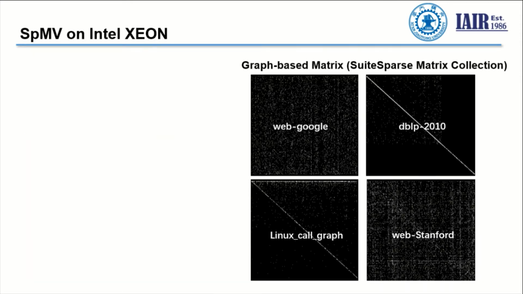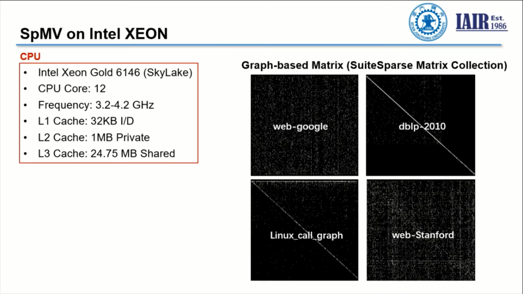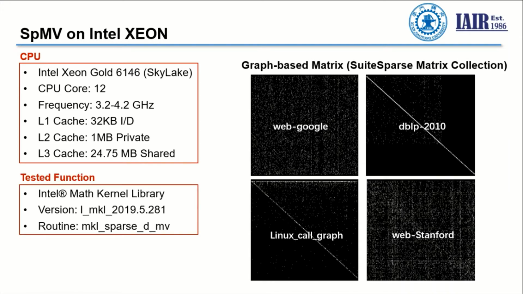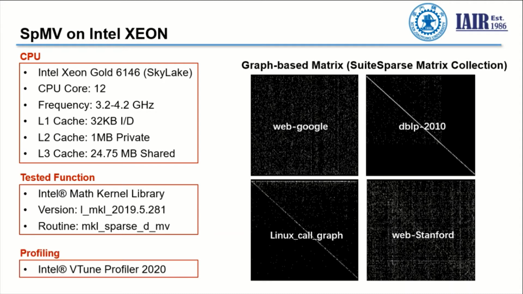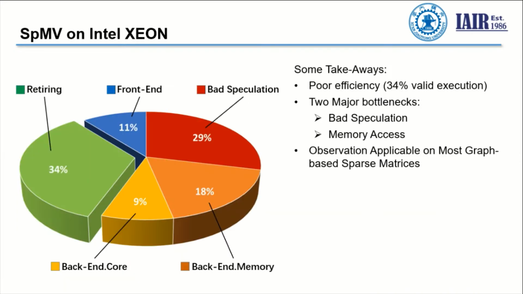We evaluate the SpMV on Intel based on the graph-based matrices selected from the SuiteSparse matrix collection. We use the Xeon Gold CPU with the Skylake architecture and the latest version of the Math Kernel Library. We do the profiling using the official VTune profiler from Intel. And here is the result of the profiling.